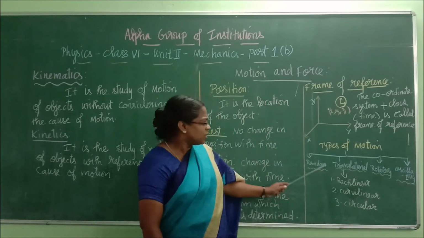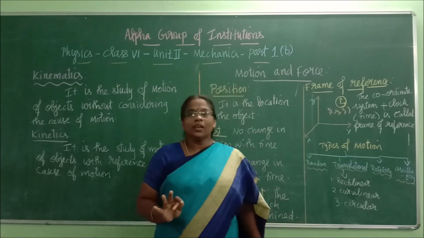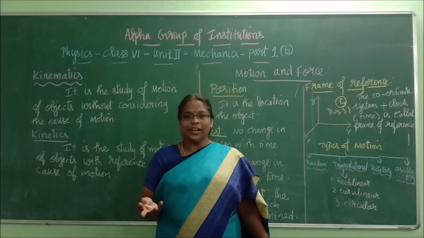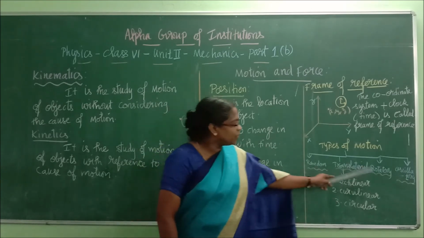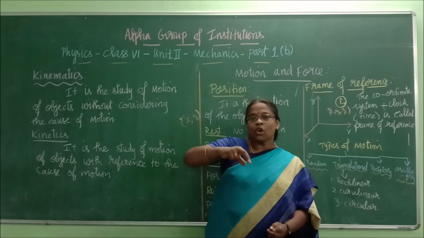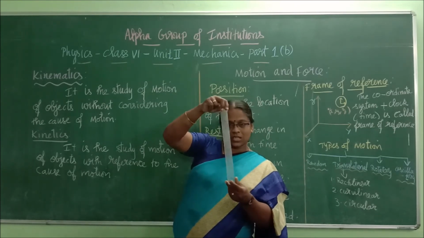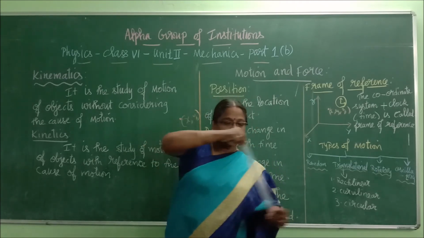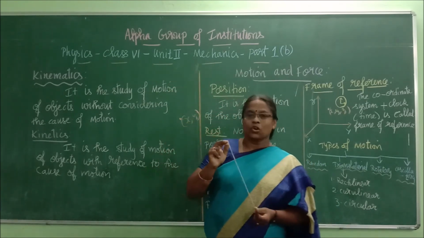Now I explain this. A random motion means a motion which will not have any pattern. When you play at your home, you will not follow any particular direction. Randomly you will move, right? Now that is called random motion, which will not have any pattern. First I will finish these two, then I come to this. Rotatory means what? Any object, see, if a scale rotates like this on its own axis, don't confuse it with circular motion. This is not circular motion. If it comes like this, then it is circular. If it rotates on its own axis, then it is rotatory.